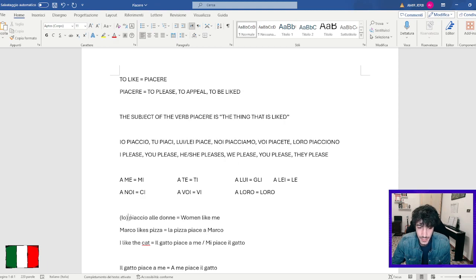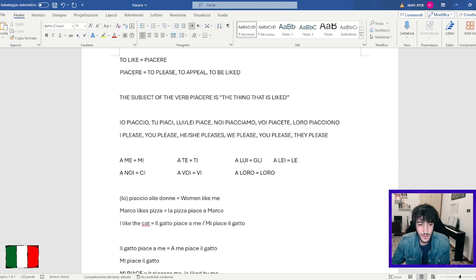The subject here is io, but in the English sentence, the subject is women. So they kind of switch in the translation. So in Italian, donne is not the subject, but in English, yes. And in Italian, io is the subject, but in English, it's the object. Okay, so let's see other examples.